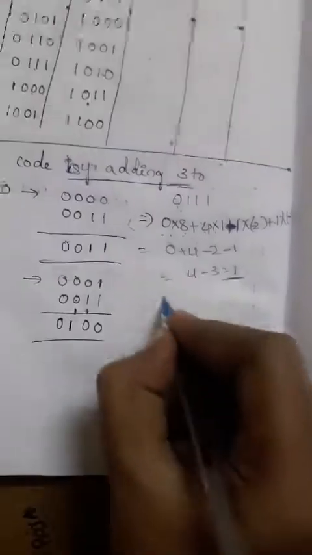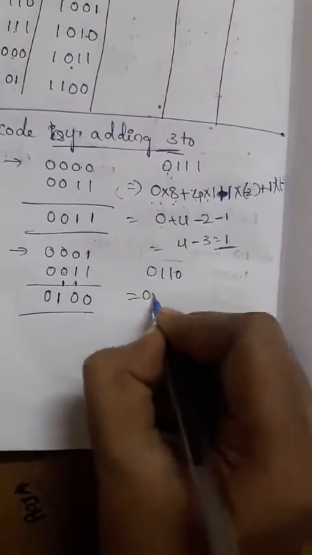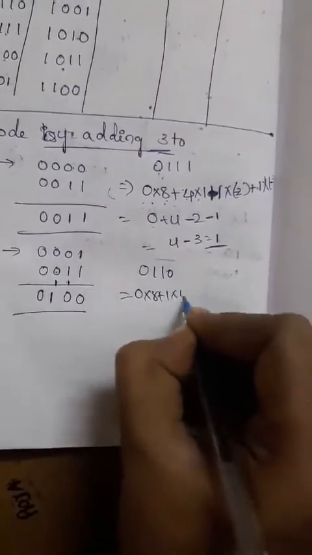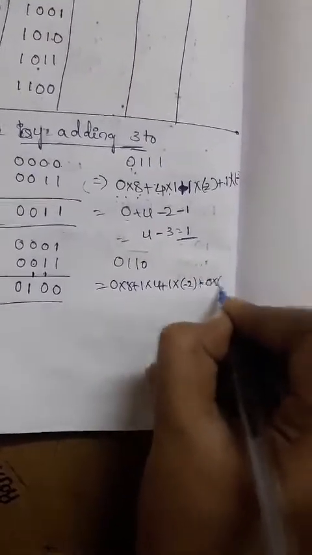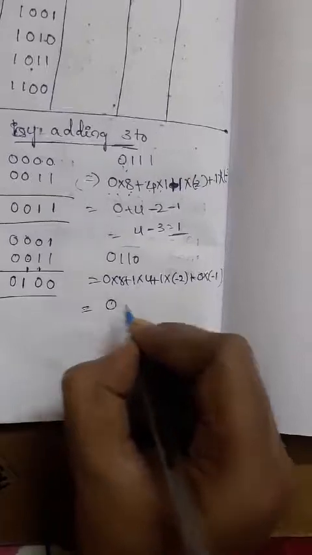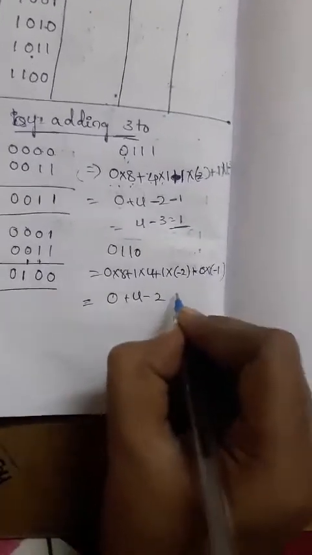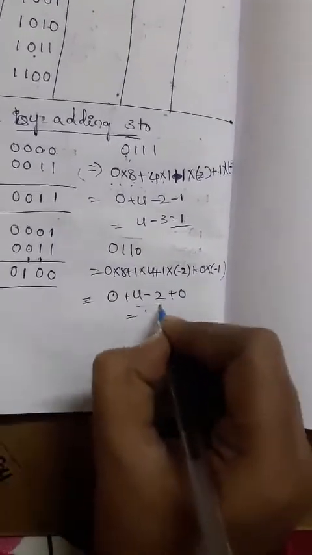Just check it. 0 1 1 0 is nothing but 0 into 8 plus 1 into 4 plus 1 into minus 2 plus 0 into minus 1. Right? So 0, 4 minus 2, plus 0. Then 4 minus 2 is nothing but 2. So by adding these values, we get these values. Just check it; we need to follow the normal addition process.